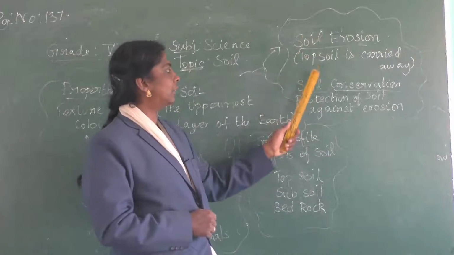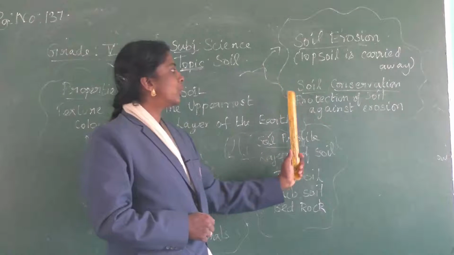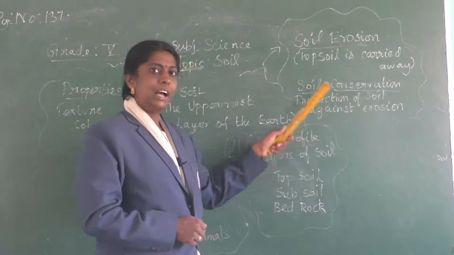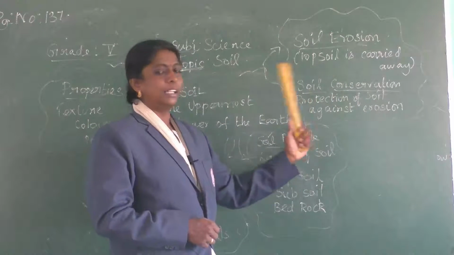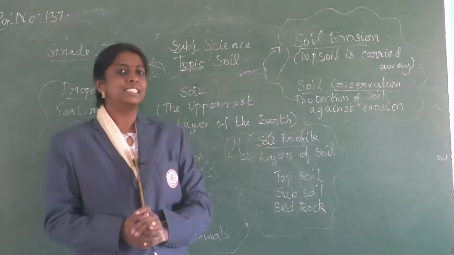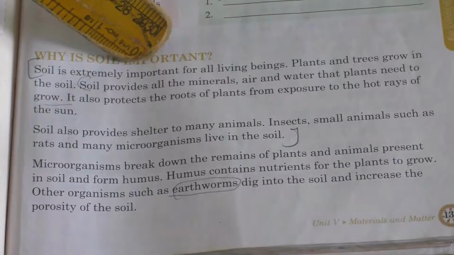Next, we are going to learn about soil conservation. What do you mean by soil conservation? Protection of soil against erosion is said to be soil conservation. So we are going to learn about all these things in this chapter. Yes children, now let us start the chapter.